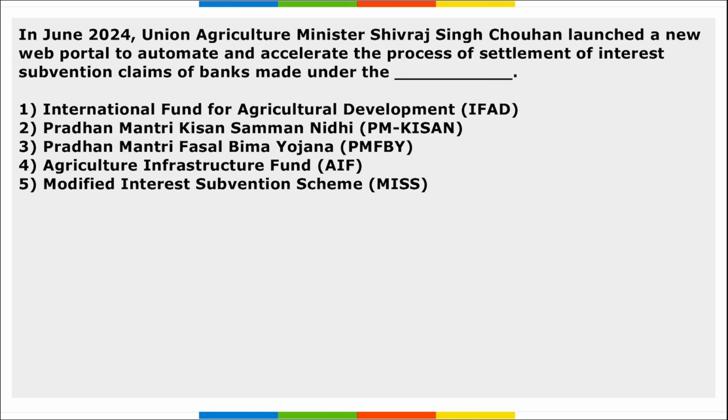Next, Union Agriculture Minister Shivraj Singh Chouhan launched a new web portal to automate and accelerate the process of settlement of interest subvention claims of banks made under which scheme? It will be under the Agriculture Infrastructure Fund.